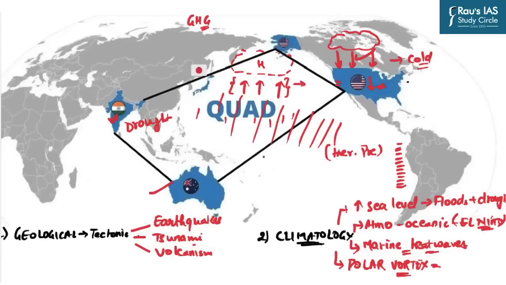So these are the various disasters: earthquakes, tsunamis, volcanism, rise in sea level, floods, droughts, El Nino and La Nina, marine heat waves, polar vortex, and then you can think about other disasters as well.